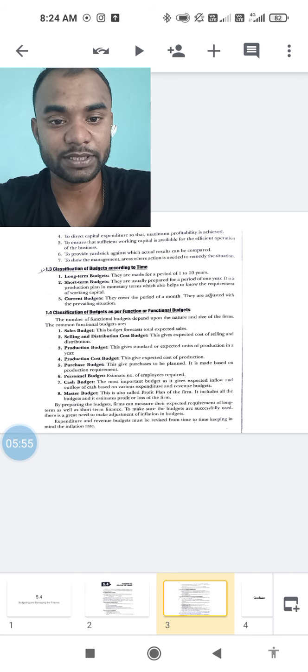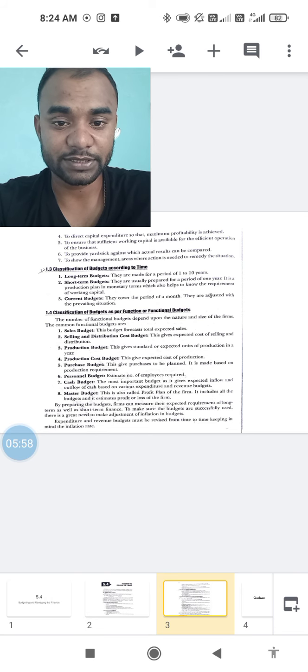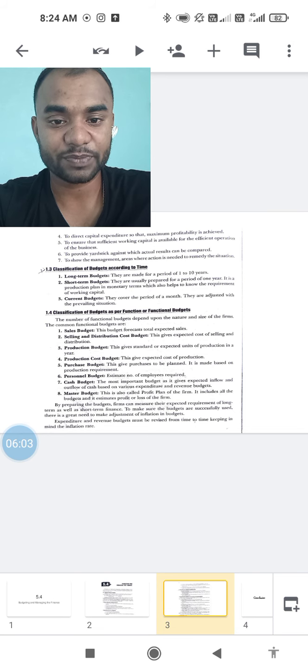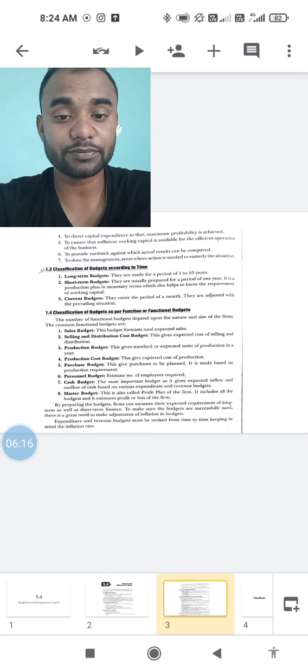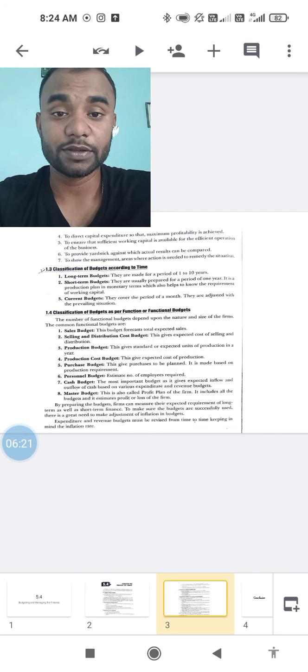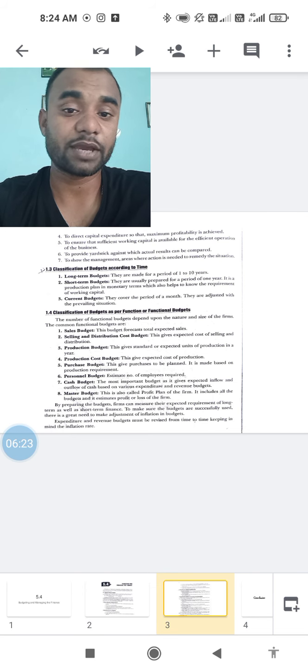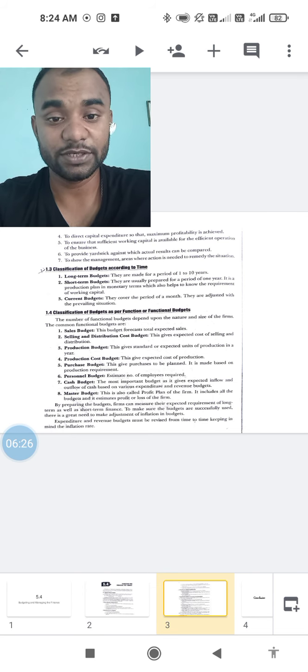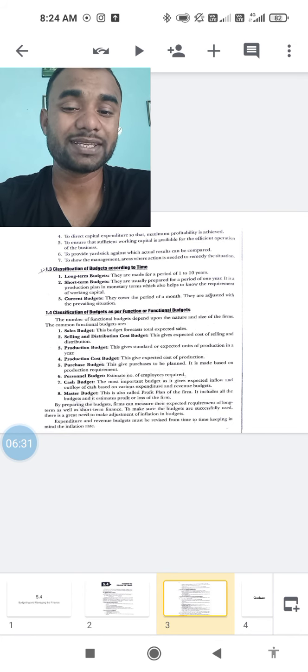Sales budget forecasts total expected sales, and the selling and distribution cost budget gives expected cost of selling and distribution. Production budget gives standard or expected units of product in a year. Production cost budget gives expected cost of production, like this. There are altogether 8. Go through them properly, and all you need to know is the meaning of budget, then the steps, the features, the classification according to time, and classification according to function. These are the only things that are there.